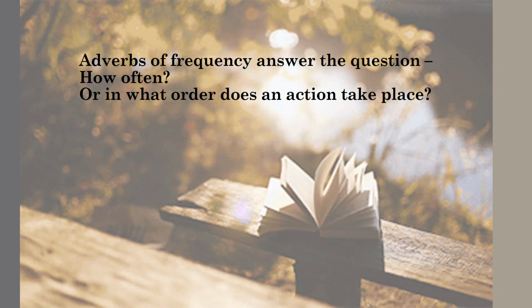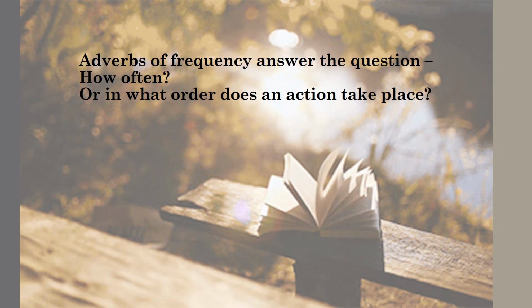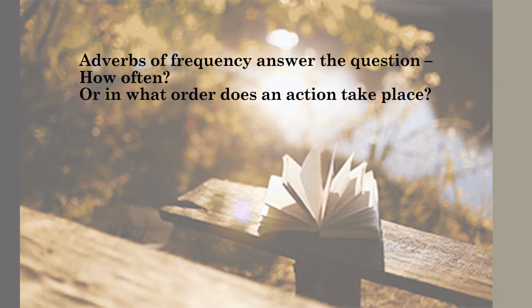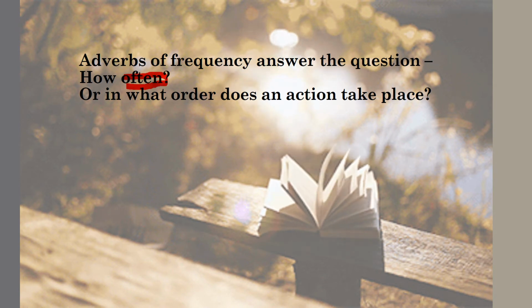You can see here that we have some important points about adverbs of frequency. Adverbs of frequency answer the question how often. How often is very important. After that, in what order does an action take place? These are the two very important points: in what order and how often.